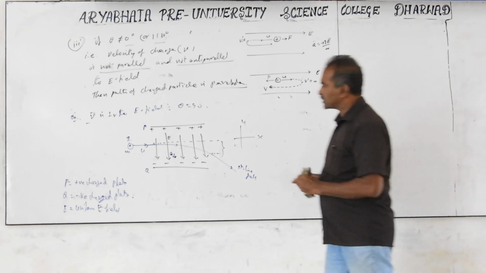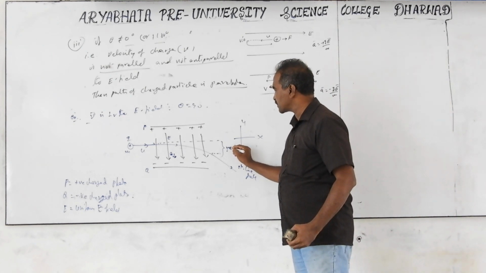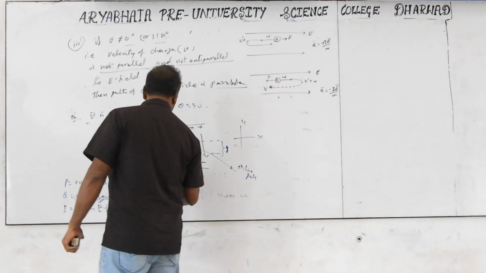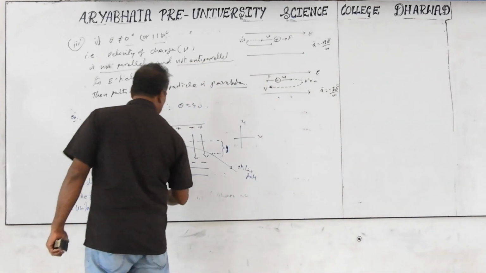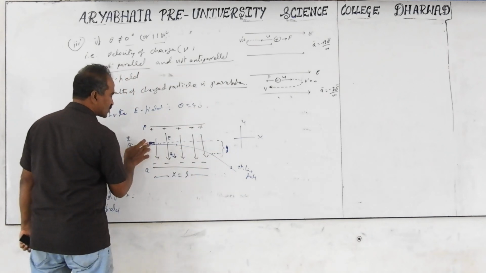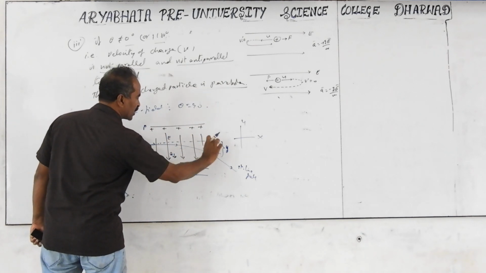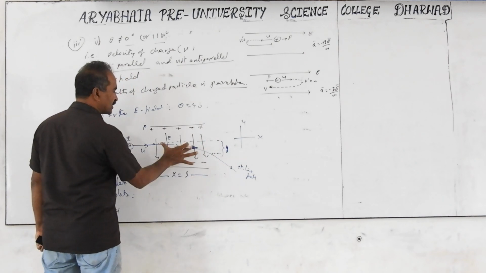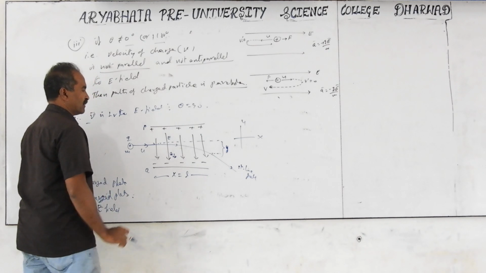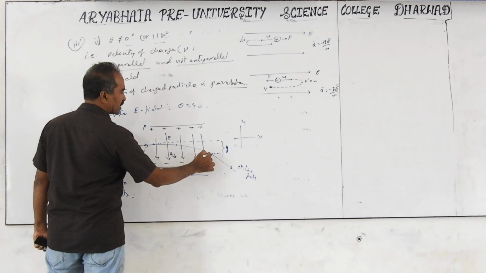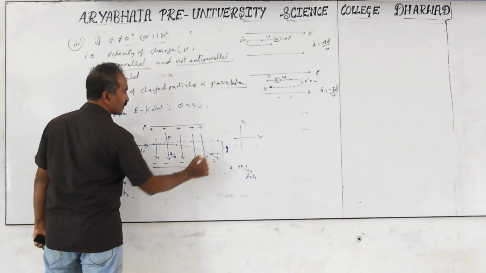And what is the displacement? It is moving downwards, that is the y displacement. The horizontal displacement x is equal to the length of the plates, L, and y is the vertical displacement. It is not a straight line, but bends like this. Outside the electric field, it is a straight line. Only in the electric field does it have a path called a parabolic path. The initial velocity is u, and by the time it comes out, the final velocity is v.